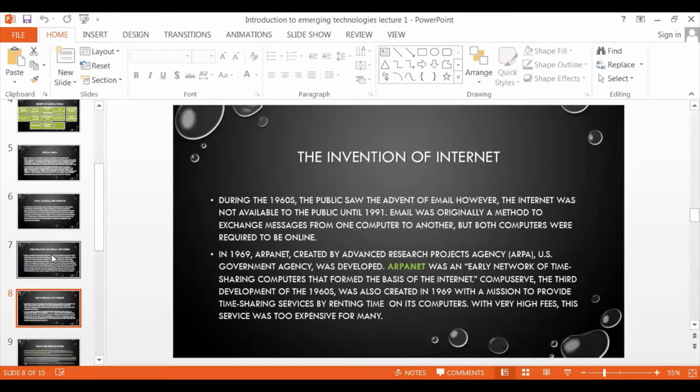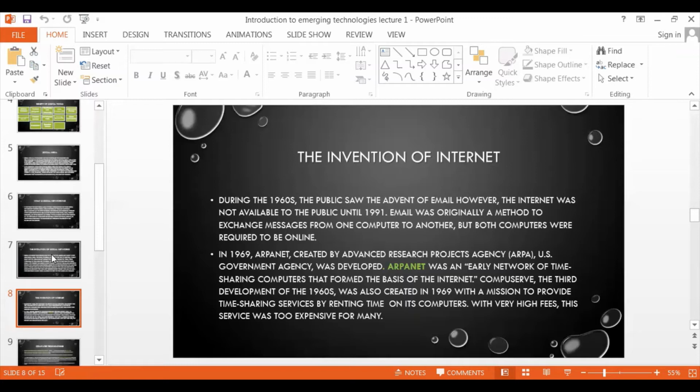Okay, how was the internet when it was invented? During the 1960s, the public saw the advent of email. However, the internet was not available to the public until 1991. Email was originally a method of exchanging messages from one computer to another, but both computers were required to be online.